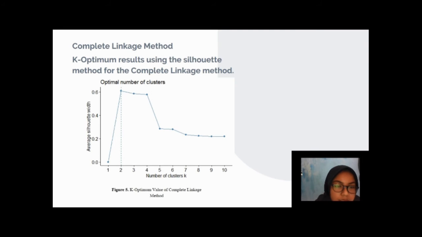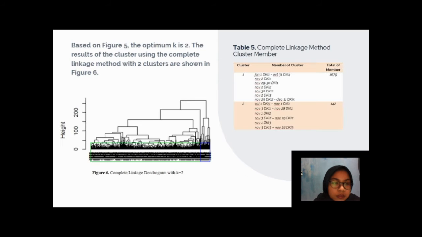And the second one is the complete linkage method. Figure 5 shows the optimum K value of the complete linkage method using the Susilowati method. Based on figure 5, the optimum K is 2. The results of the cluster using the complete linkage method with two clusters are shown in figure 6.